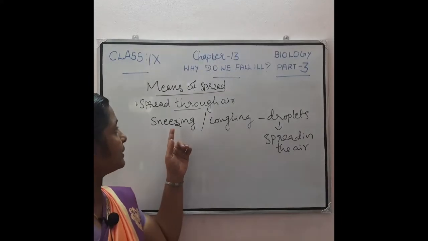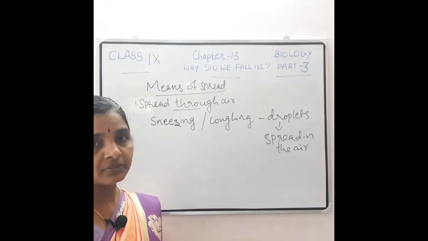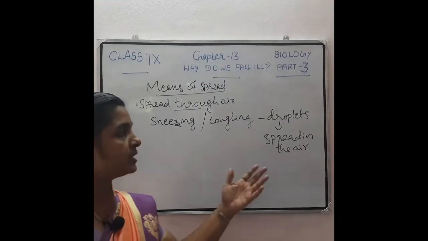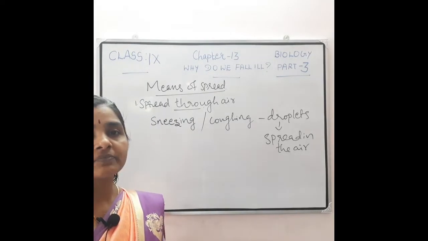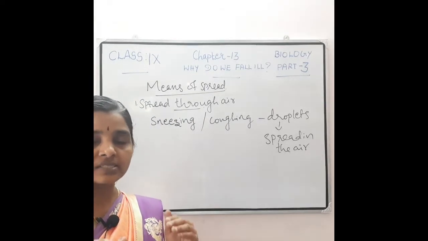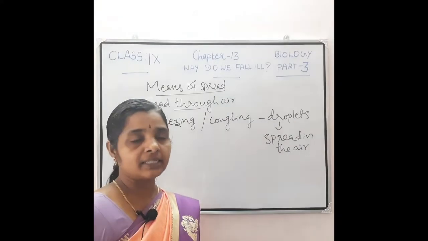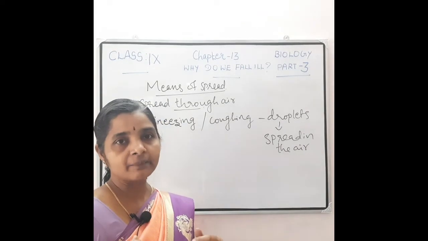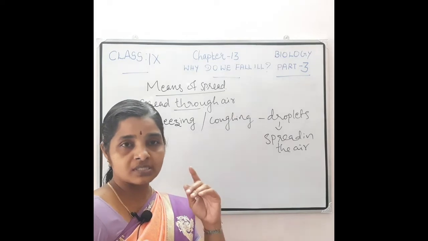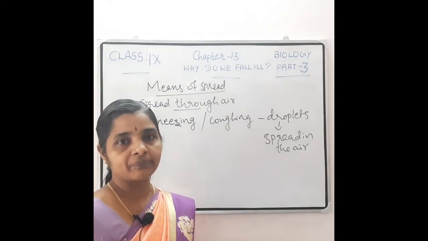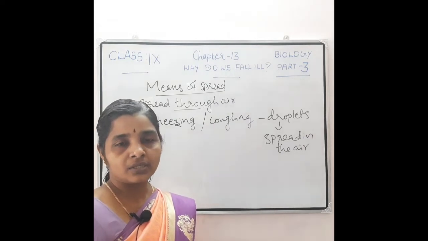For example, when the infected person sneezes or coughs, thousands of droplets will spread in the air. A person standing close to the infected person can breathe these droplets from the air, then that particular microorganism will infect whom? Those who stand near that infected person. Thus that disease will spread from the infected person to a healthy person.